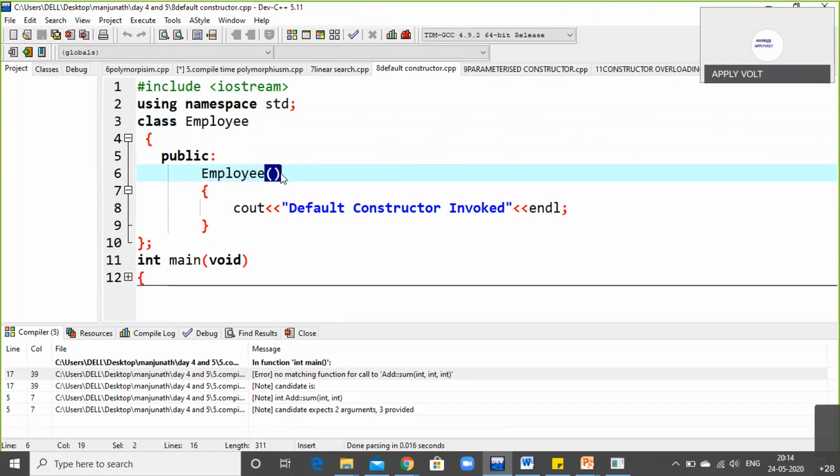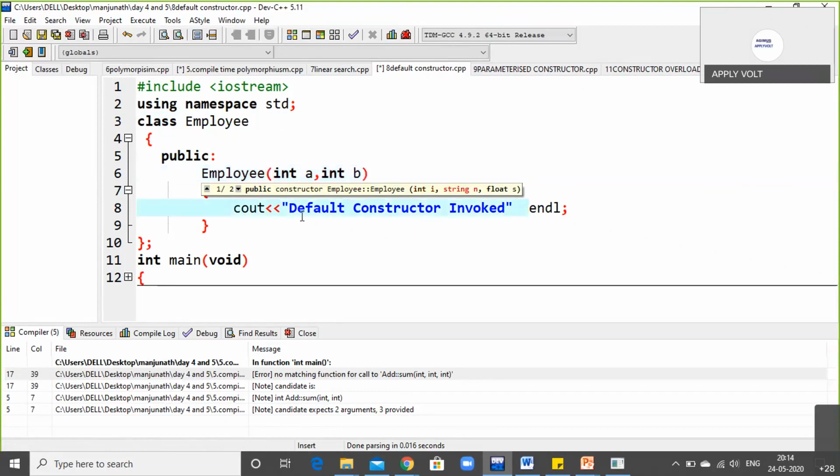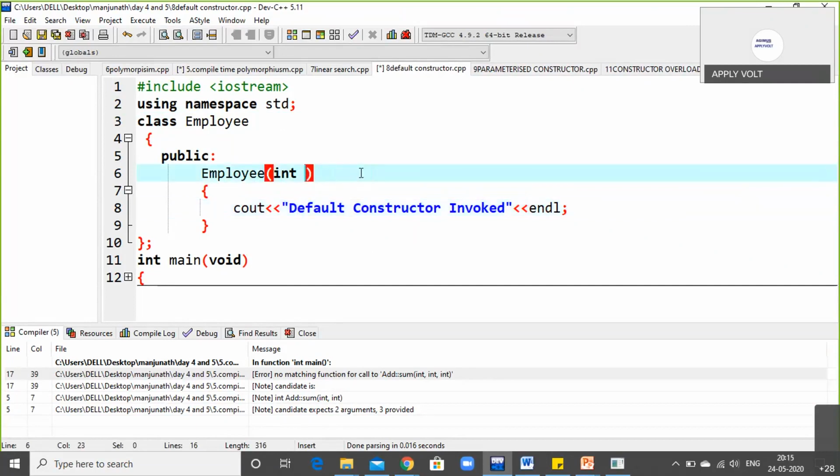Directly you can understand it when nothing is written inside this. For example, int a, int b, so this is a parameterized constructor.